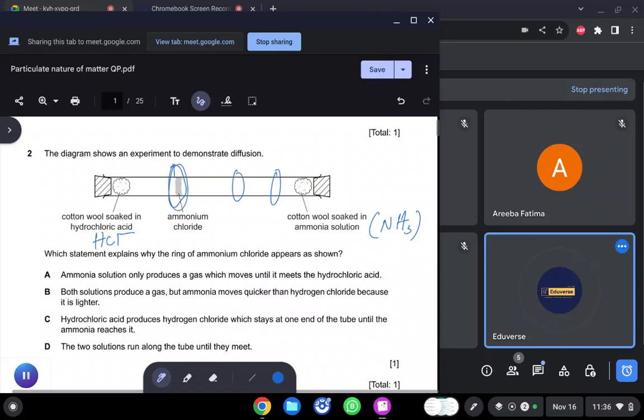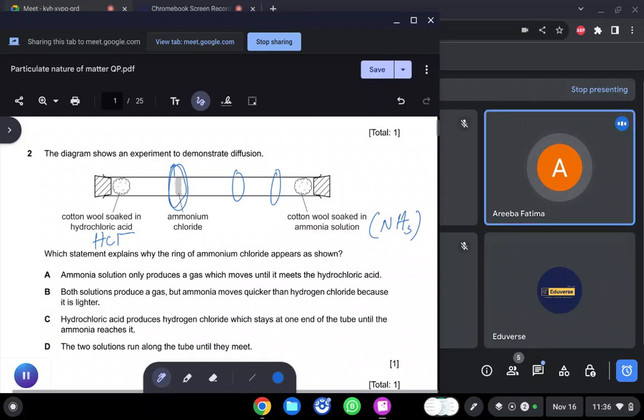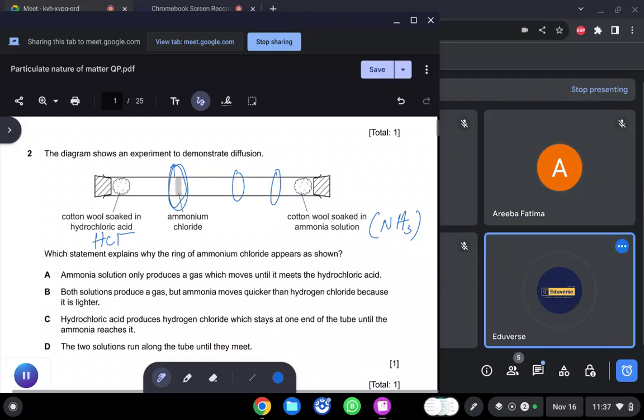So, okay, what do you think before going towards the options? What do you think, bacho? First, I would like to ask Ariba. What do you think, Ariba? Why is this ring of ammonium chloride forming near the cotton wool soaked in HCl?